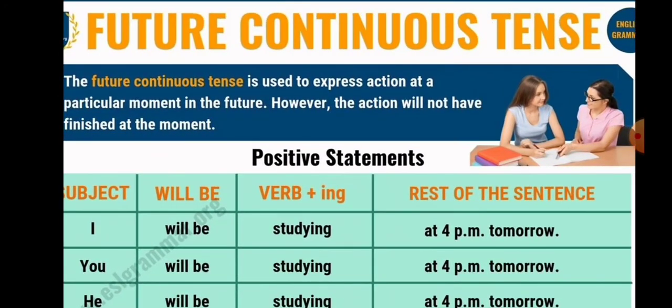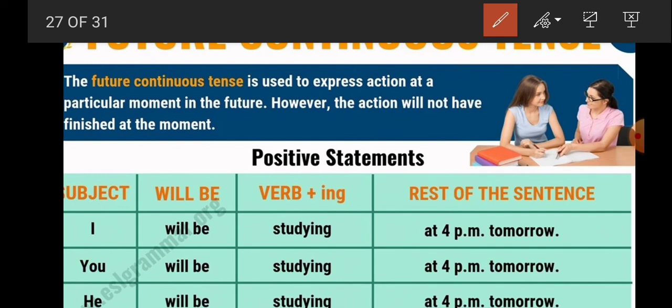Future continuous tense. We use future continuous tense to express an action at a particular moment in the future. If it is going to be a holiday tomorrow, you will say, ma'am, tomorrow at this time, I will be meeting my friends. What is the structure of it? Subject plus will be plus verb plus ing and the rest of the sentence. I will be studying at 4 p.m. tomorrow.